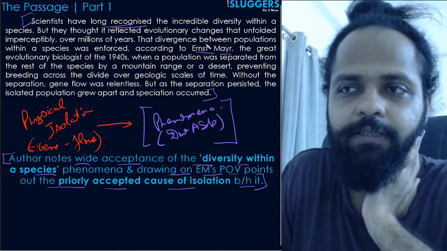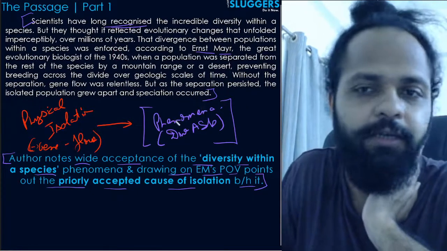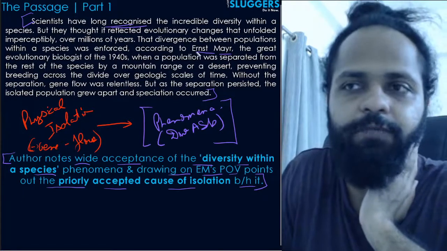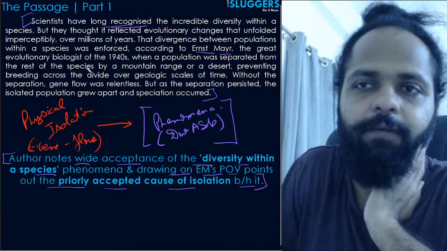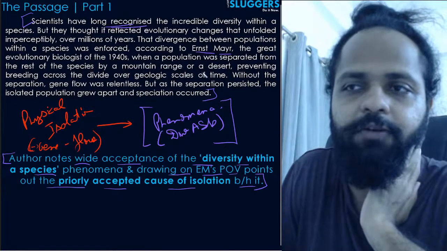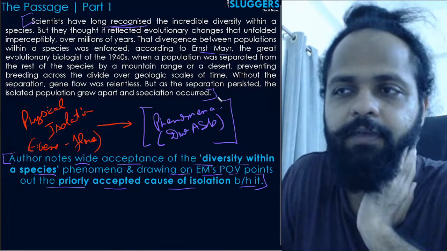That divergence between populations within a species was enforced, according to Ernst Mayr, who is the first scientist. तो एक ही species के अंदर जो divergence आपका आ रहा है, that was enforced according to this person when a population was separated from the rest of the species by a mountain range or a desert, preventing breeding across the divide over geologic scales of time.